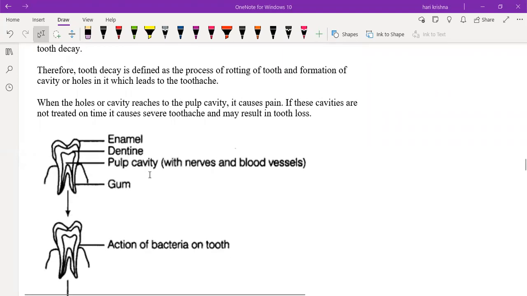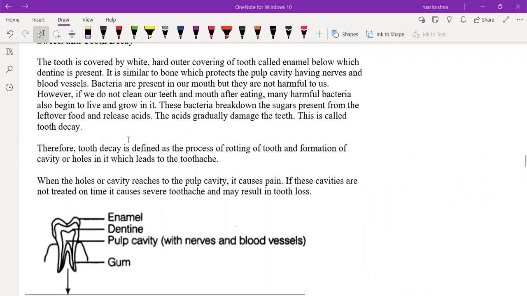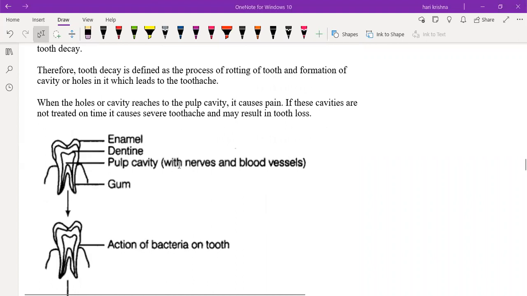Then it will cause a hole on the pulp cavity. And we know the pulp cavity also contains the blood vessels and the nerves. So when you are taking any food particles, if they touch the blood vessels or the nerves directly, you will feel the pain. Understand up to this? Yes, sir. That pain only is called a toothache. Understand what is the meaning of toothache now?